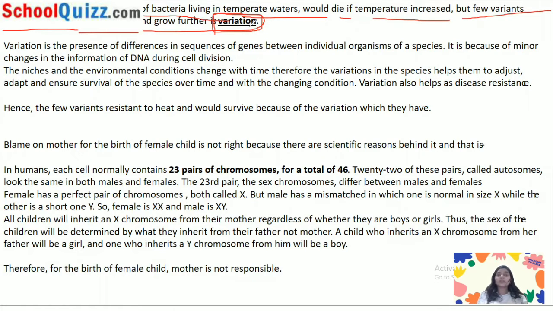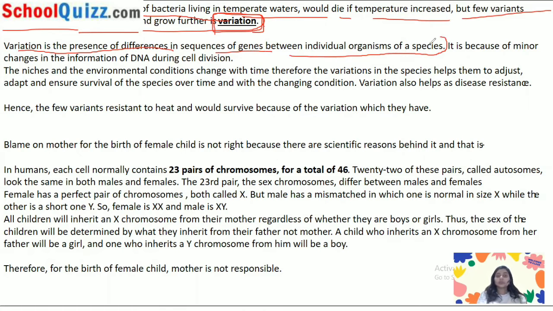Now you have to tell them what is variation. Why it is happening because of the variation. Okay. So I told you again and again what is variation. So let's move to how we can conclude the answer directly. Okay. Right. So variation is the presence of differences in the sequence of genes between individual organisms of a species.